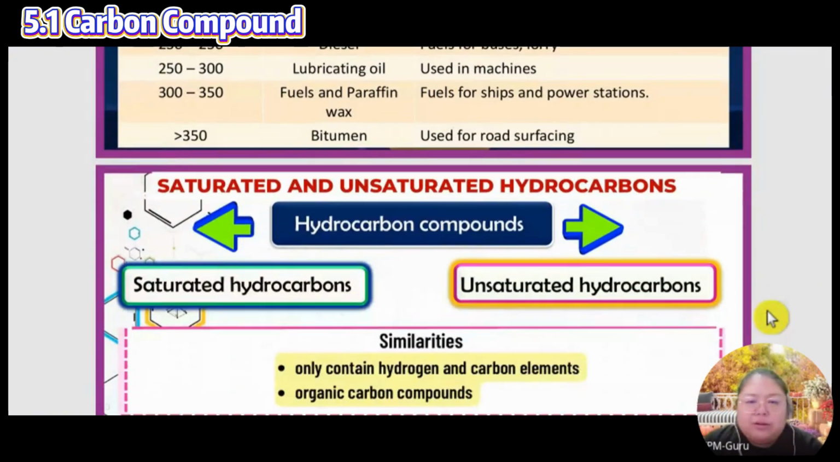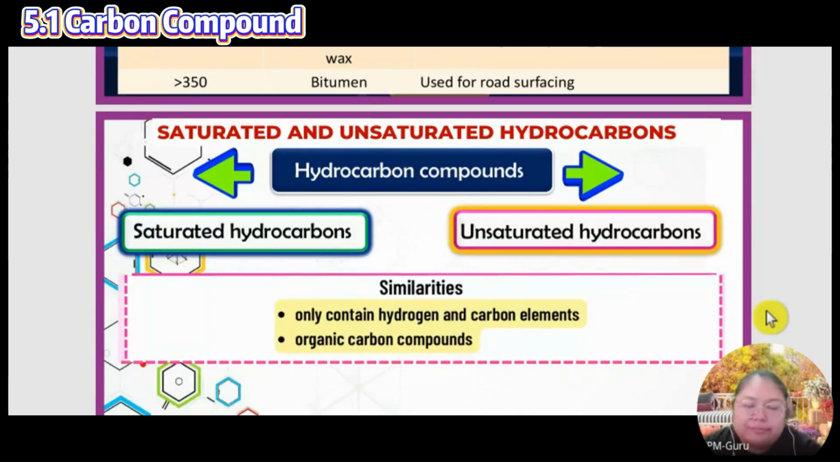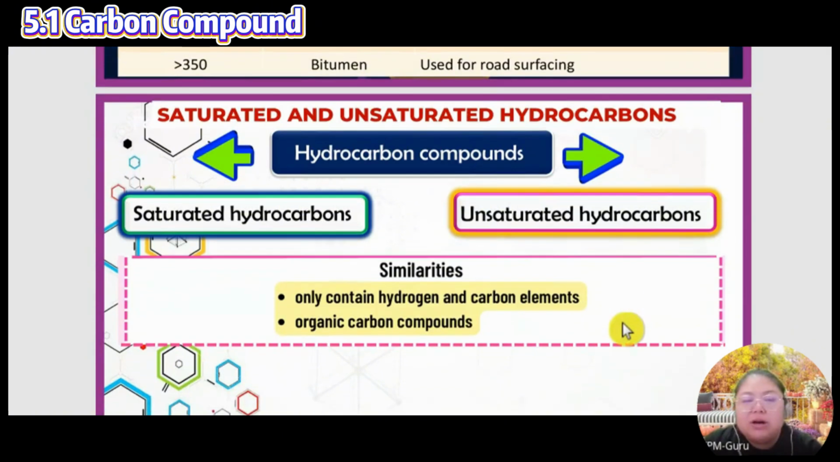Okay, now we introduce hydrocarbon compounds, saturated and also unsaturated. What do saturated and unsaturated mean? You can see the similarity: both must have hydrogen and carbon elements, and both are organic compounds. Later we will see the differences. Only one is saturated, one is unsaturated. We're going to see what differences saturated and unsaturated have.